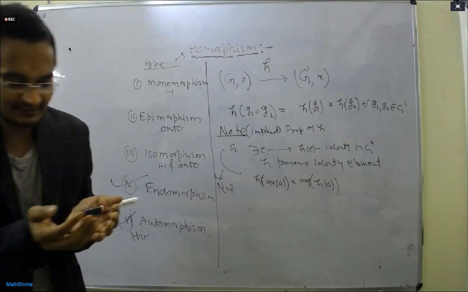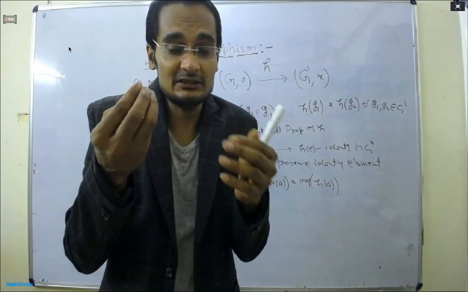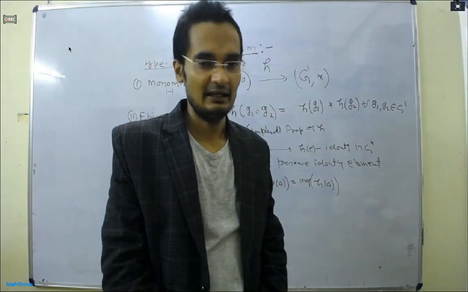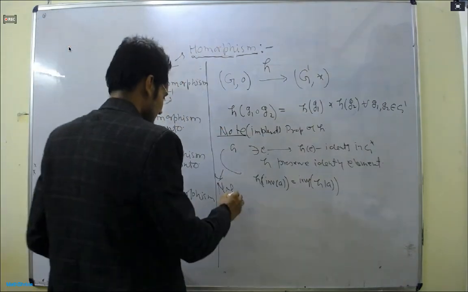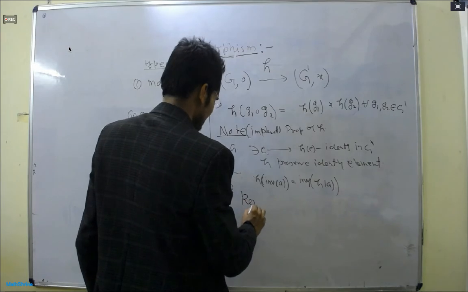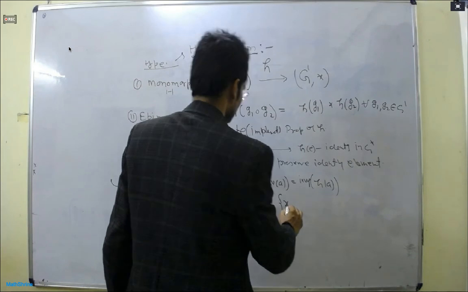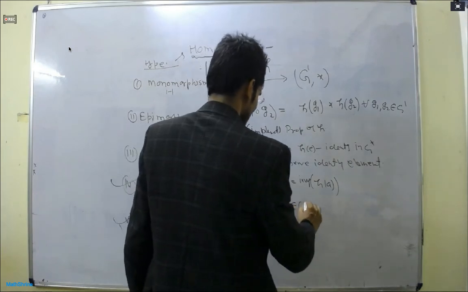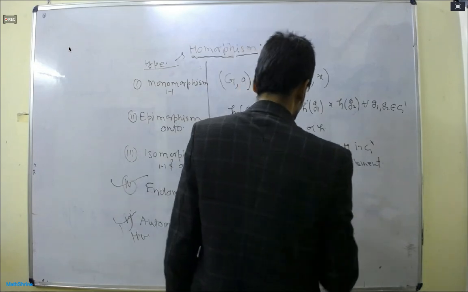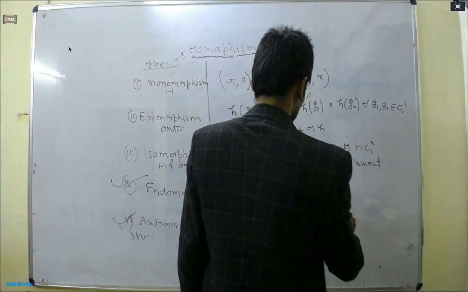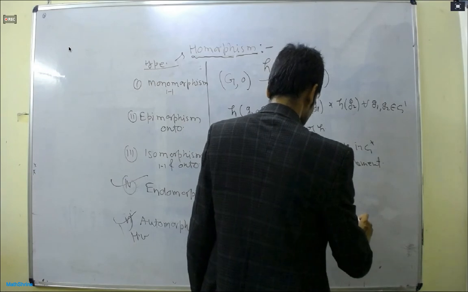So the question is, the first option coming, the name is kernel of H. It is the collection of all those g of G such that H of g is equal to the identity element in G dash. Kernel of H is known as the collection of those elements of G such that H of g is the identity.